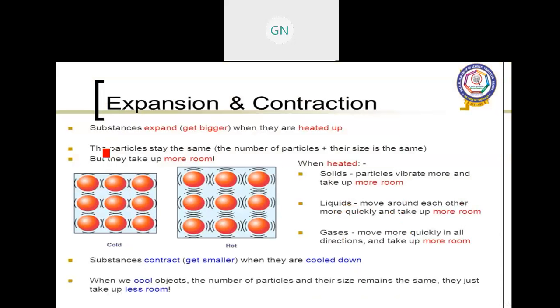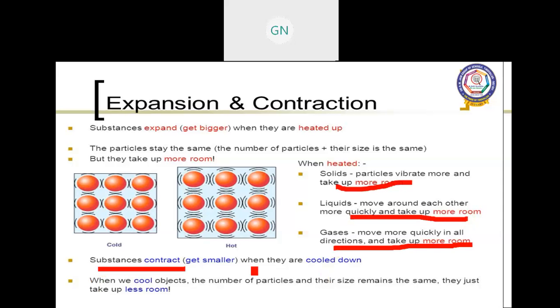When heated, the solid particles vibrate more and take up more room, and liquid particles move around each other more quickly and take up more room. Gas particles move more quickly in all directions and take up more room. Substances contract when they are cooled down. So automatically it contracts when it is cool. When we cool a substance, the number of particles and their size remain the same. They just take up less room.